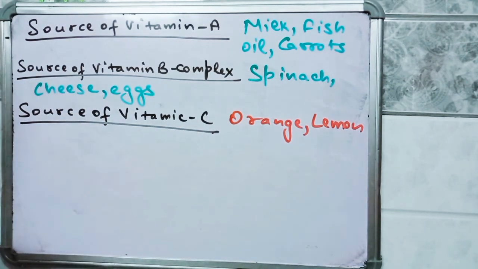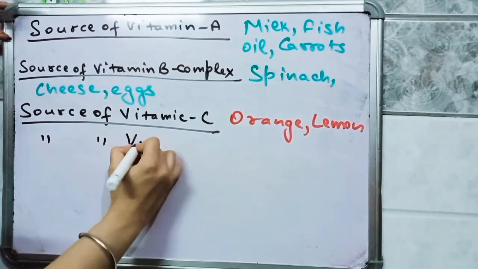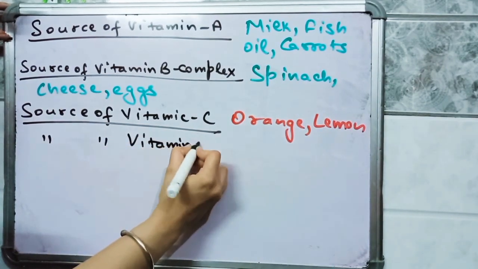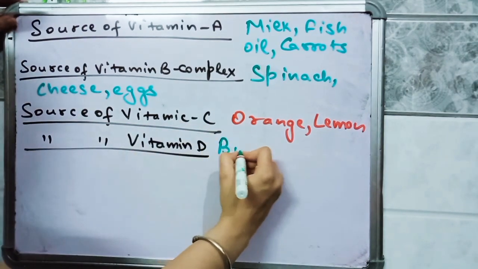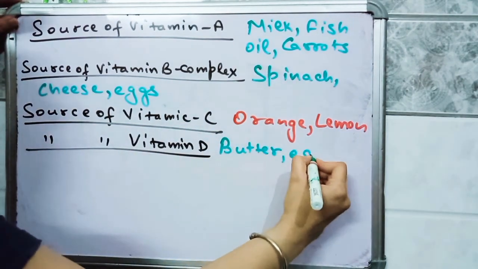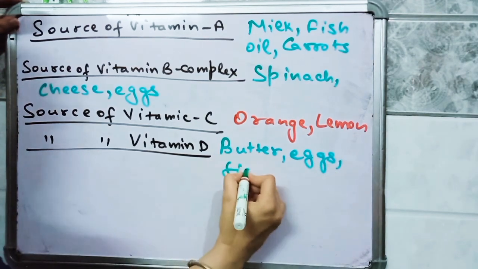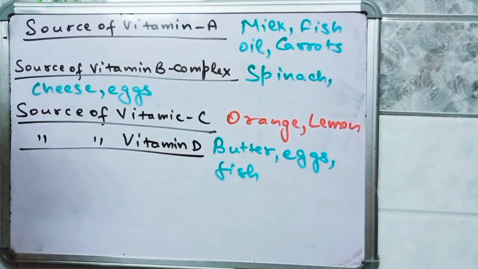Next is source of vitamin D. So vitamin D is present in butter, eggs, fish. Okay. So these are the various sources of vitamins that we have discussed so far.